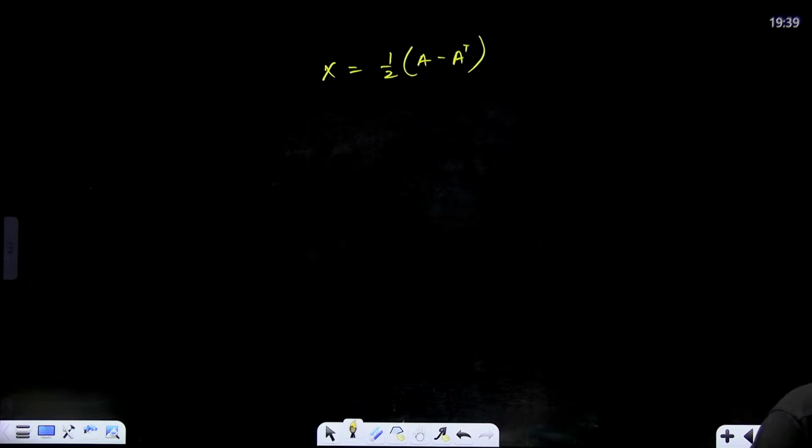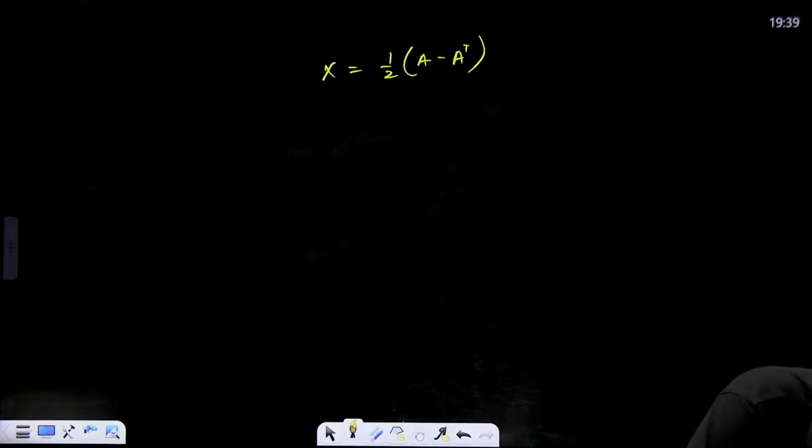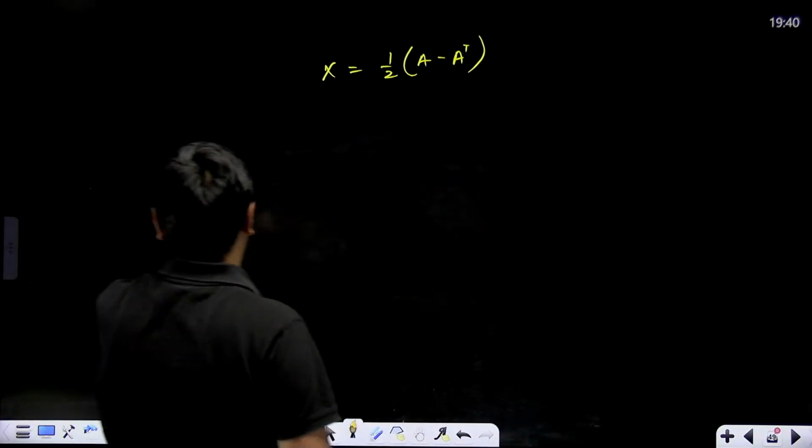Why people didn't come here? People didn't come because India is batting right now. Maybe that's why.